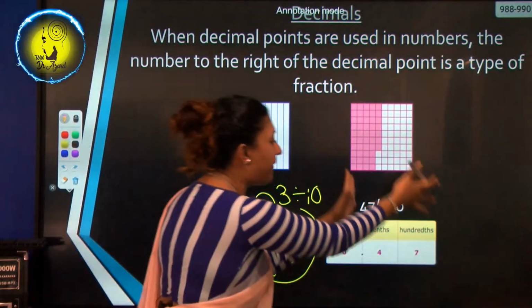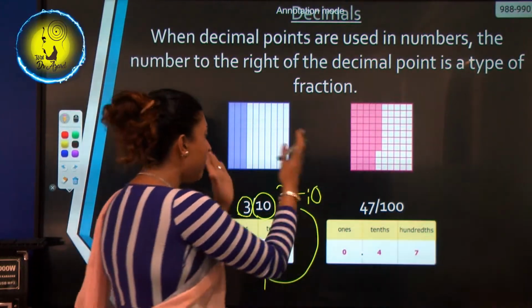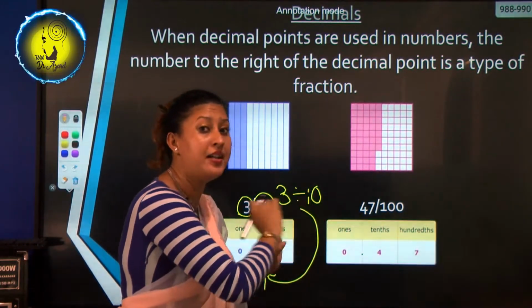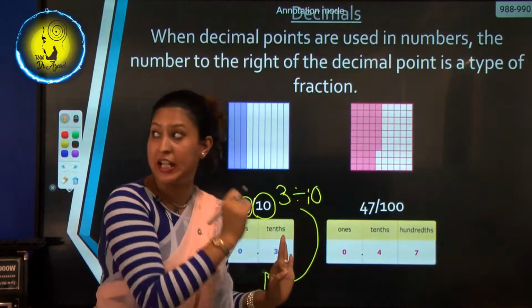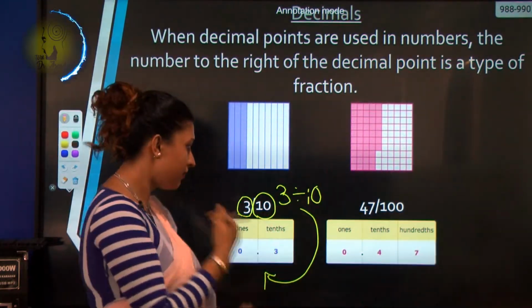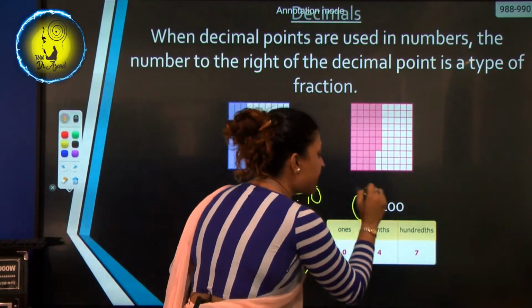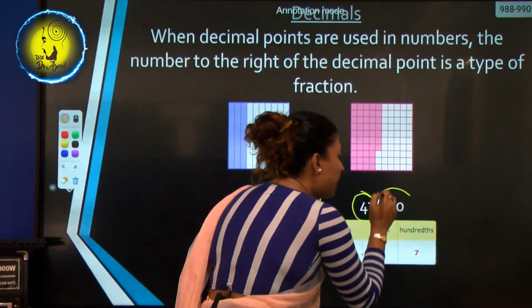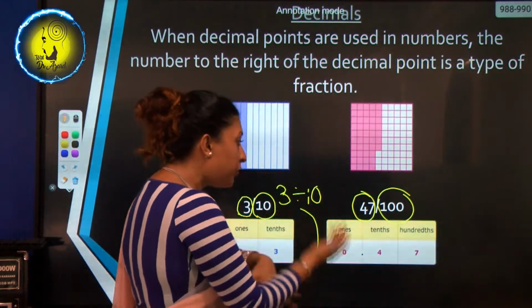0.3. So this is another example I have given. This is how to convert a fraction into a decimal. Okay, so 47 is the numerator, 100 is the denominator. How do you convert it?